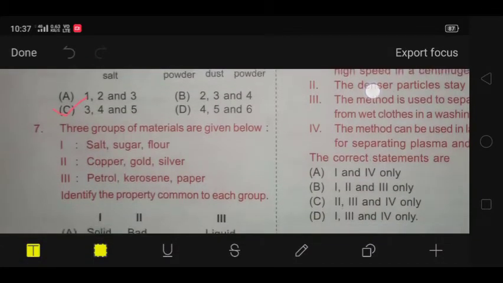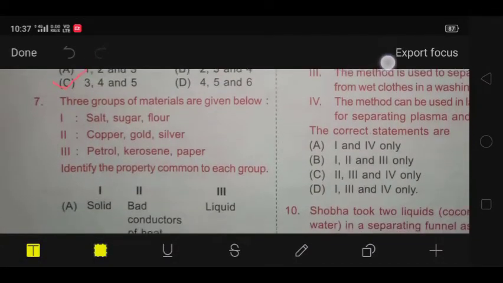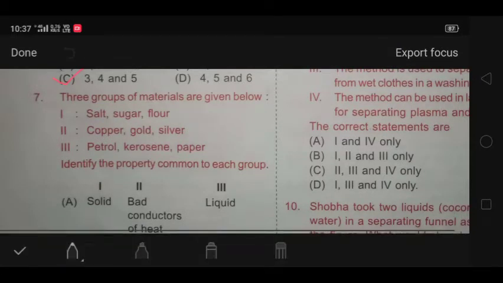Question number 7 is that 3 groups of materials are given below. First group is salt, sugar, flour. Second is copper, gold, silver. Third is petrol, kerosene and paper. So as you know that salt, sugar, flour, all these are edible, and copper, gold, silver, they are metals, and kerosene, petrol, paper, these are inflammable. So these are the properties of these materials.